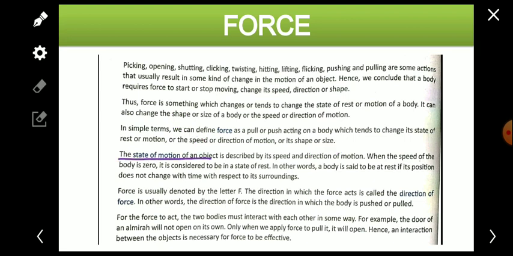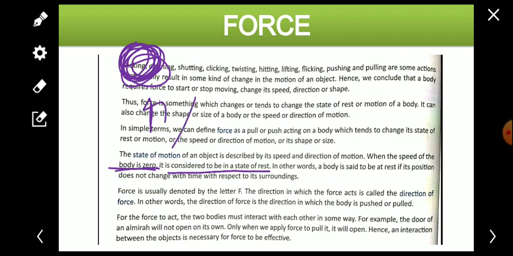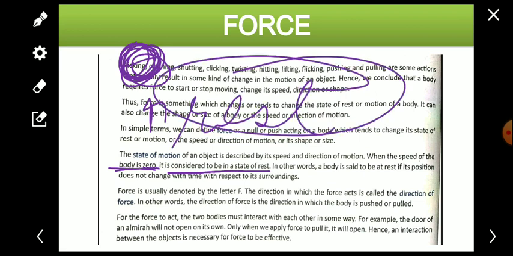Now, the state of motion of an object is described by its speed and direction of motion, and when the speed of the body is zero, then it is considered to be in a state of rest. Obviously we know that if the speed of anything is zero, it is not moving, it is at one place only, then it is said that it is in the state of rest.